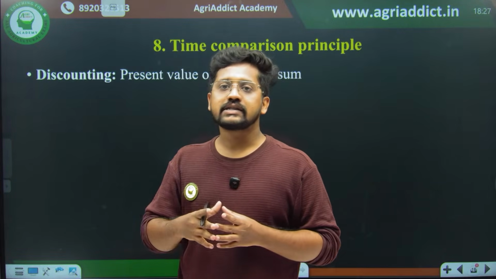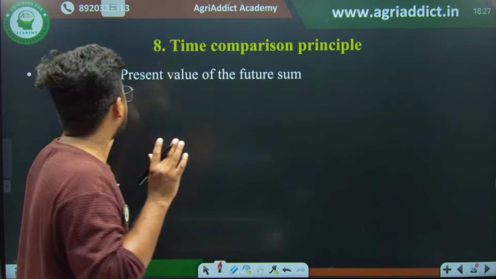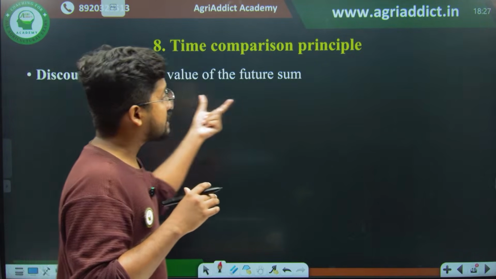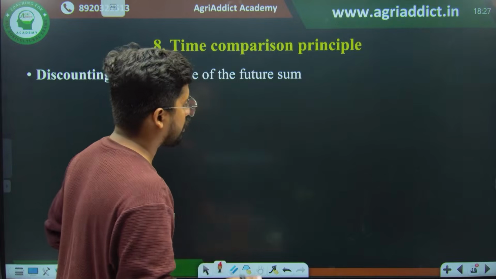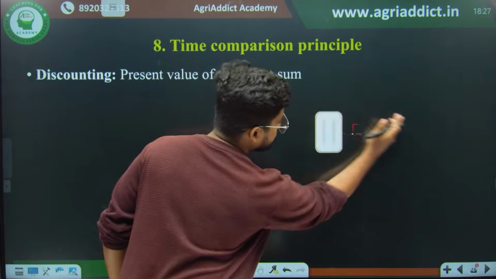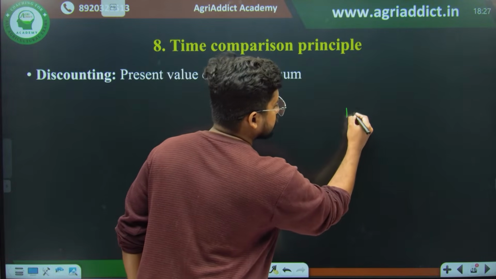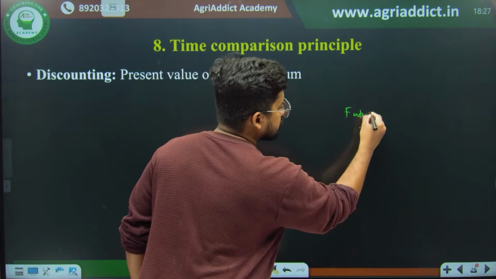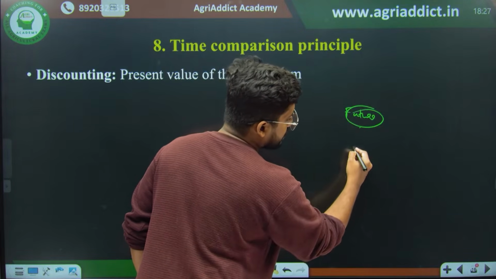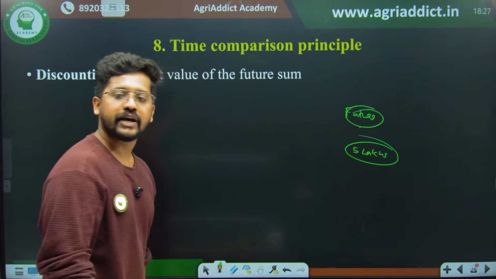What is discounting? Discounting is actually the basic opposite of the idea of compounding. Discounting is none other than the present value of the future sum. In the future, I am expecting that I should generate a net profit of 5 lakh rupees.